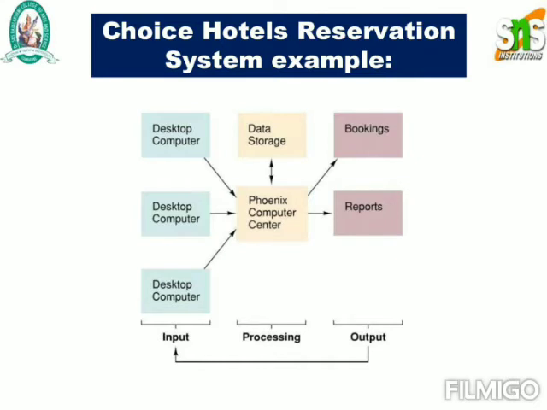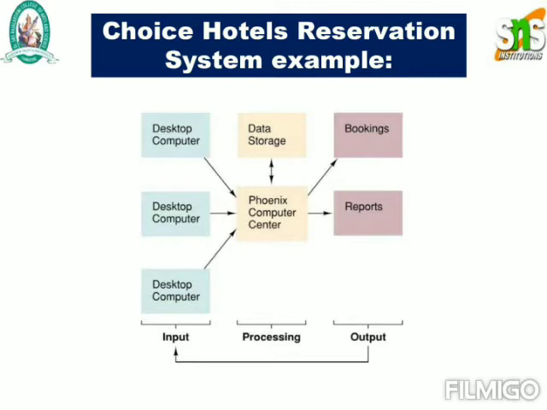Now let us consider an example of a hotel reservation system. Here you will have an input, process, and output. The input is your desktop computers, and in the processing you will enter the customer's details, and that information will be stored in your database. That database can be retrieved, you can manipulate it, view it, and generate the data as a report, as an output.